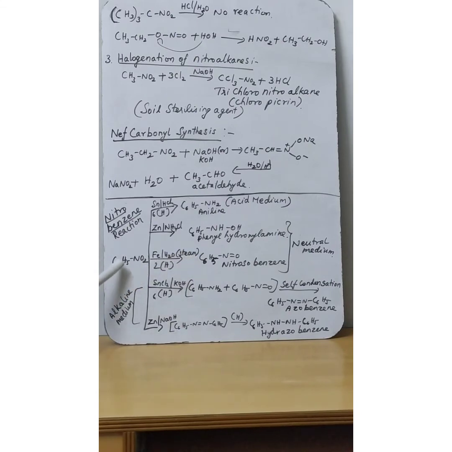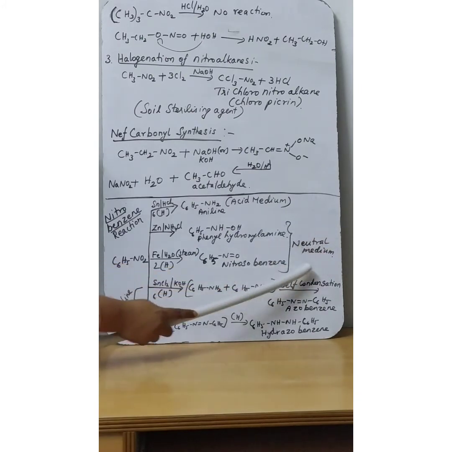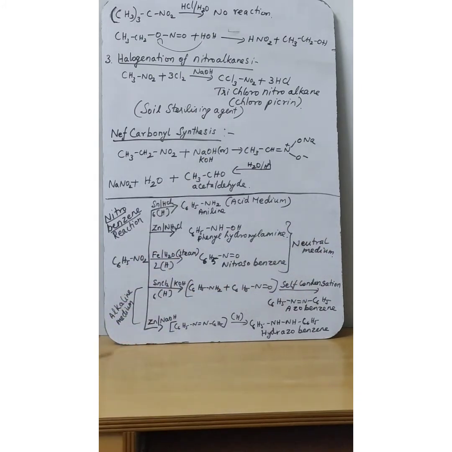In the presence of iron and steam, that is, water in the steam condition, nitrobenzene will undergo reduction. It will give nitrosobenzene as the product. So these two types of reaction are nothing but under neutral medium.